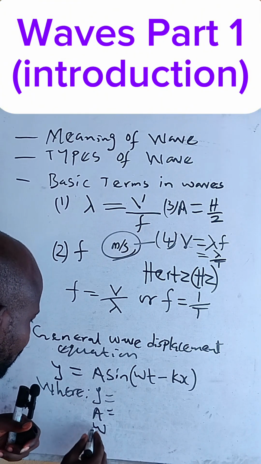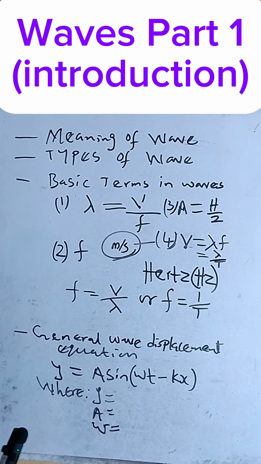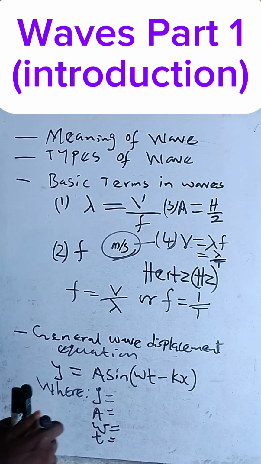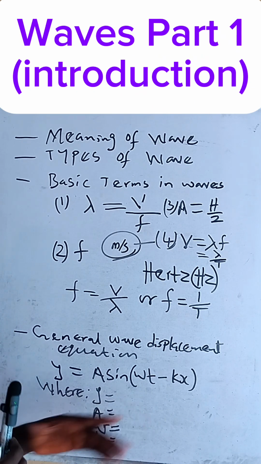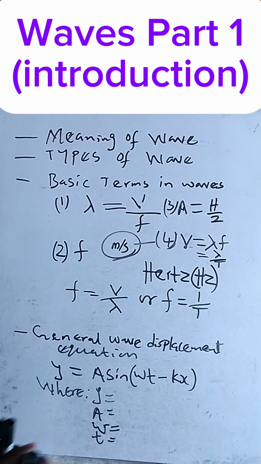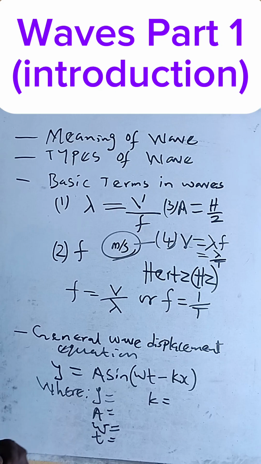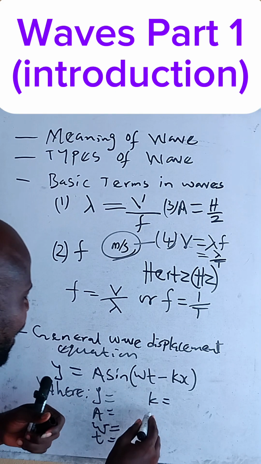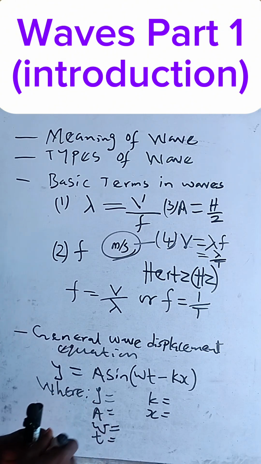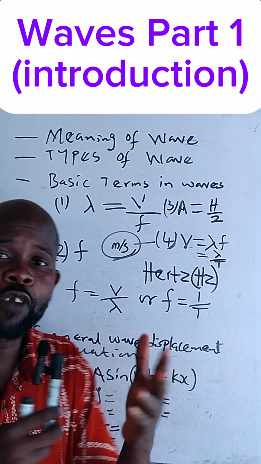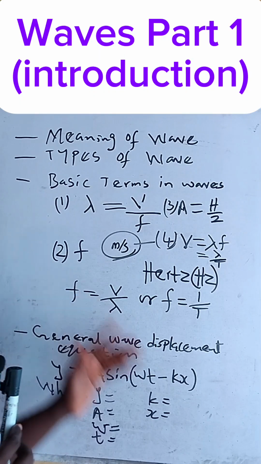Of course, this is not the letter W, you know. Our t stands for time. Our k stands for wave number. The x here stands for distance along the wave.